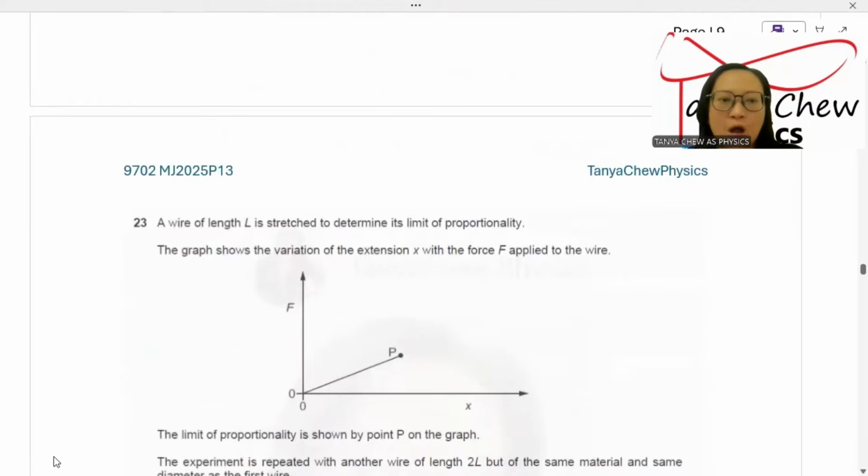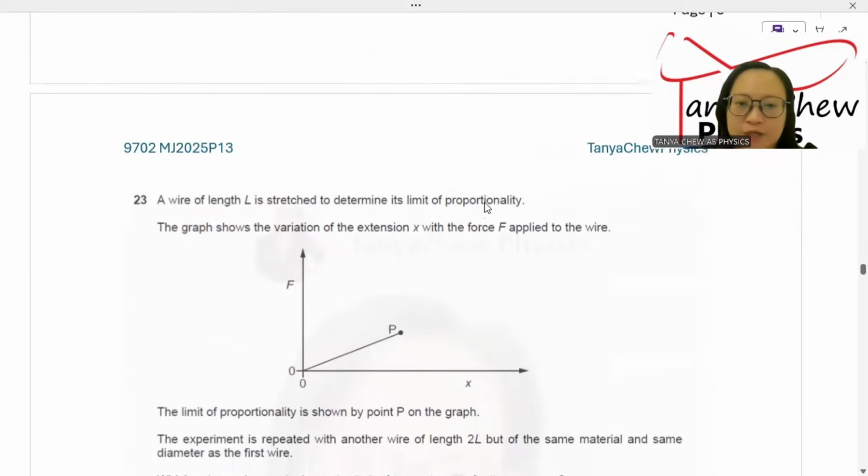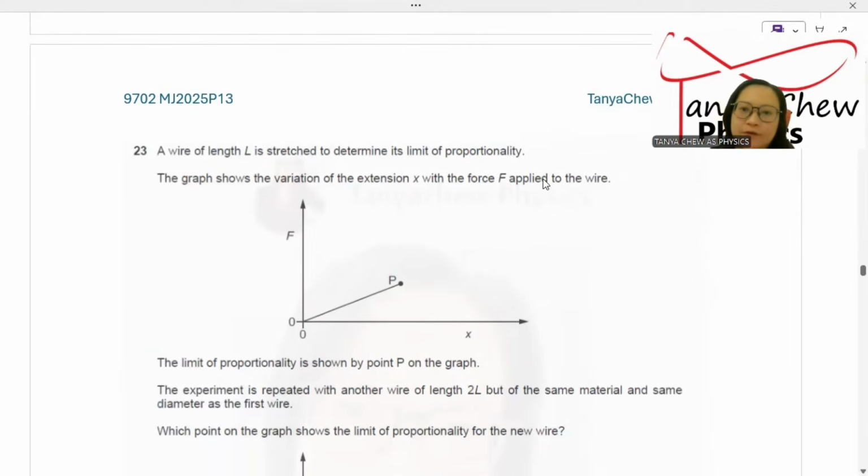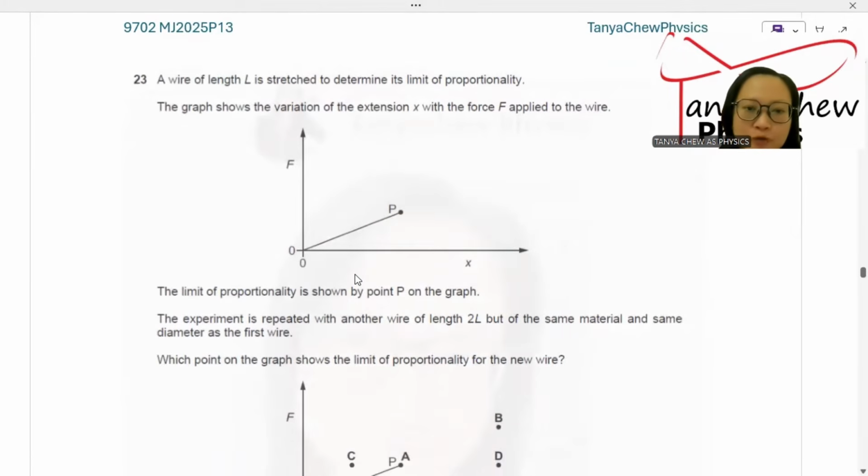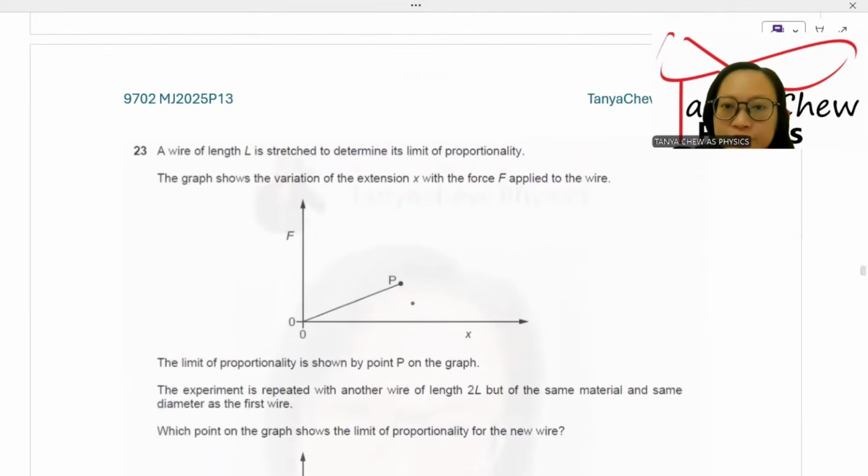Number 23, a wire of length L is stretched to determine its limit of proportionality. The graph shows the variation of the extension x with the force F applied to the wire. The limit of proportionality is shown by point P on the graph. Experiment is repeated with another wire of length 2L but of the same material and same diameter as the first wire. Which point on the graph shows the limit of proportionality for the new wire? I am going to use the Young modulus because Young modulus of both wires will be the same because they are of the same material.